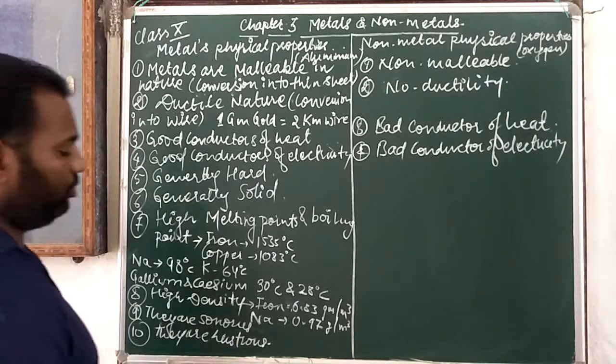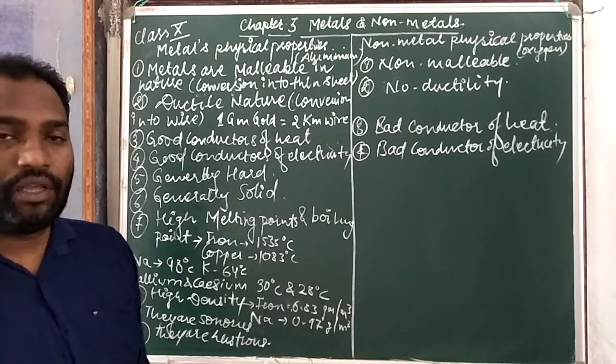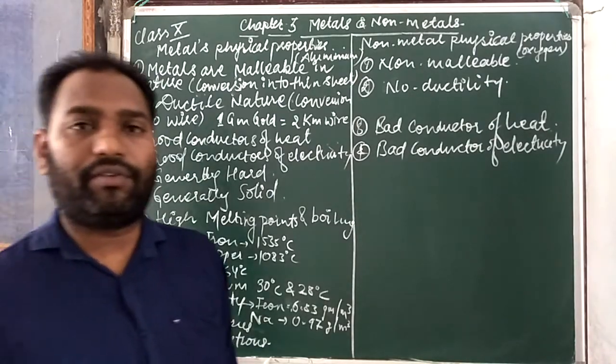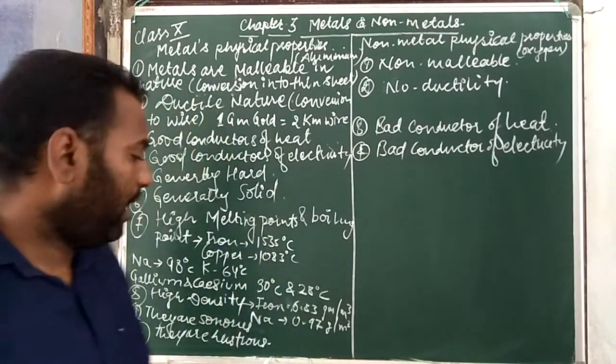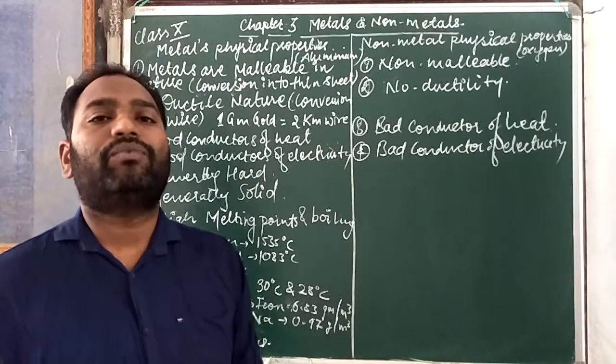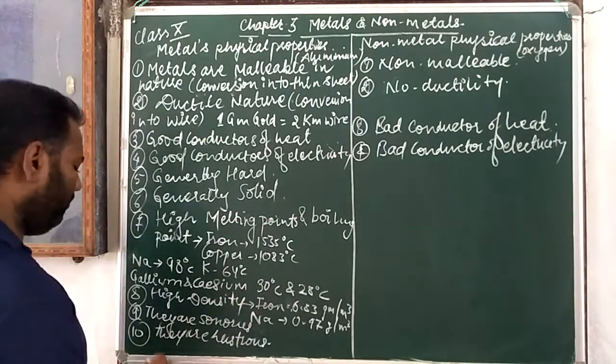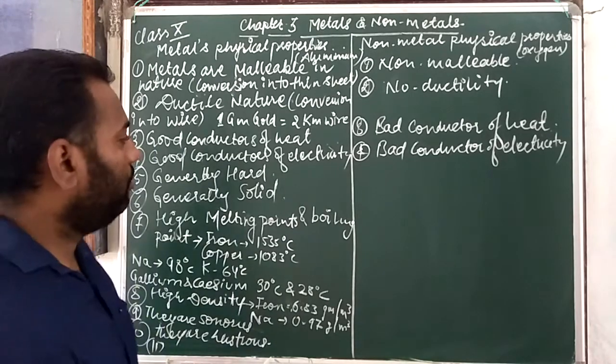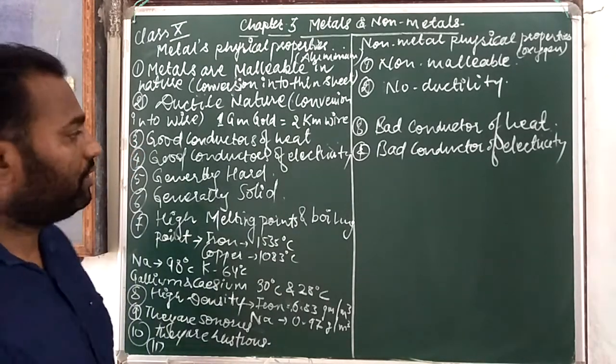Okay, and for 11 and 12 points, many are there, like a color. For 11 we have to write their color, because different ones have different types of color, like gray color and so on. And for 12 we have to write some examples. So if we write 11 points or 10 points, that is enough for this answer. Now we are making a comparison with that.